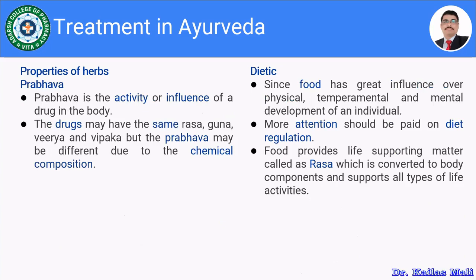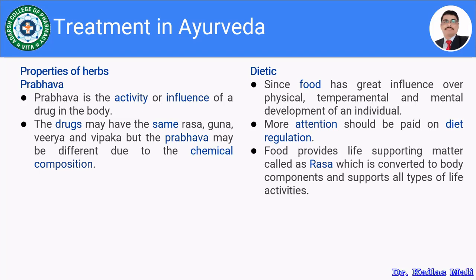Then the prabhava. As you know, prabhava is the activity or influence of the drug in the body. What type of activity are we getting from the specific drug? A drug may have the same rasa, guna, virya, and vipaka, but the prabhava may be different due to their chemical composition.